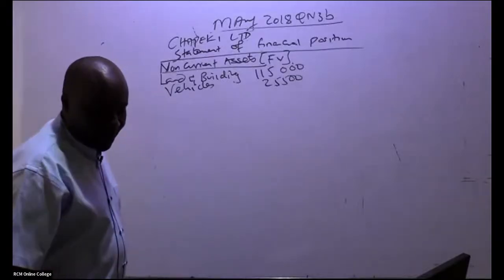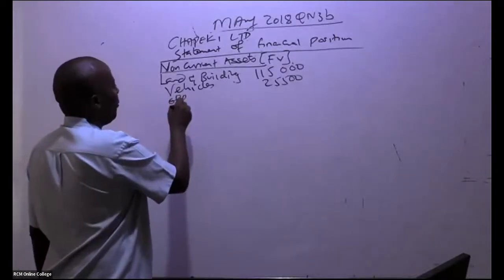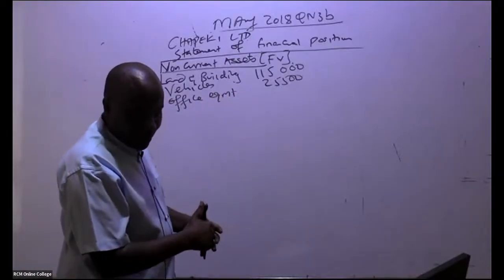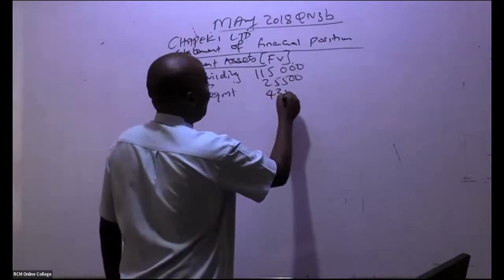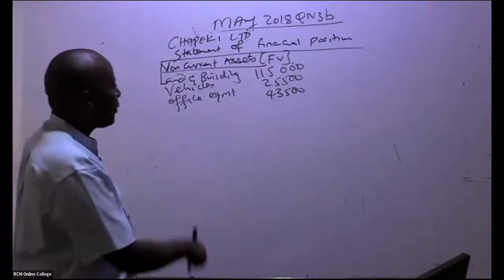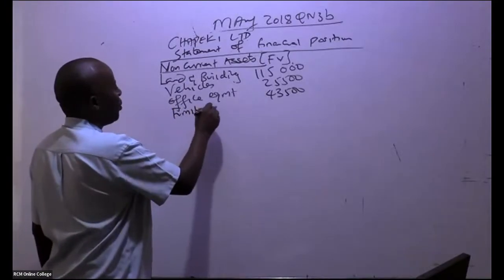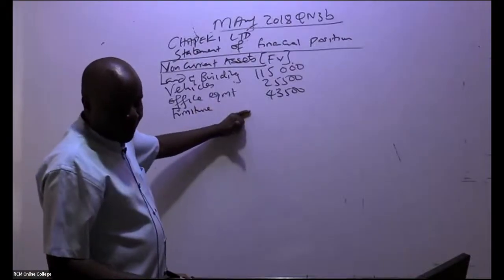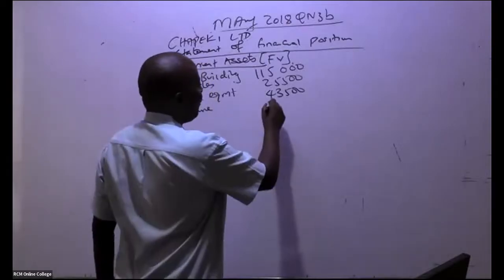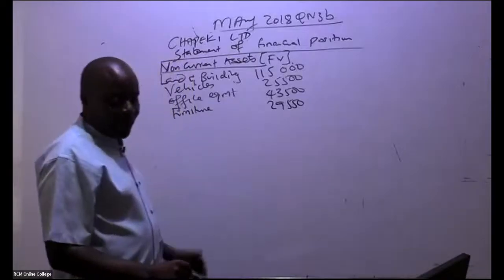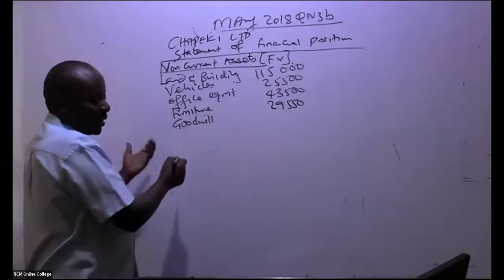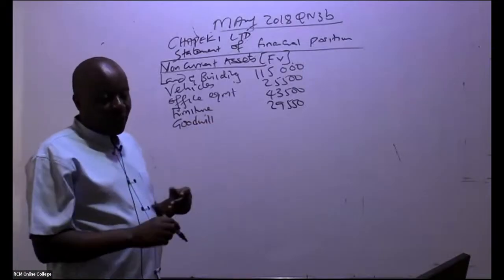From your past paper, the next one is office equipment. Office equipment, we have 43,500. From there, I can see what we also took over, in this case furniture. So furniture, how much for furniture? We have furniture of 29,550. From there, don't forget, in this case our goodwill, which we have just calculated. So goodwill, are you able to see the amount of goodwill?